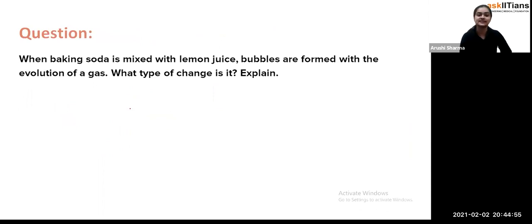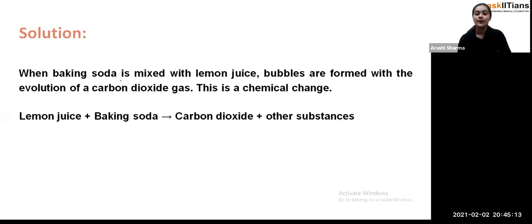The question is: when baking soda is mixed with lemon juice, bubbles are formed with the evolution of gas. What type of change is it? Explain. Baking soda is basic in nature, and lemon juice is acidic in nature, as it is sour in taste, if you remember. Bubbles are formed with the evolution of carbon dioxide.